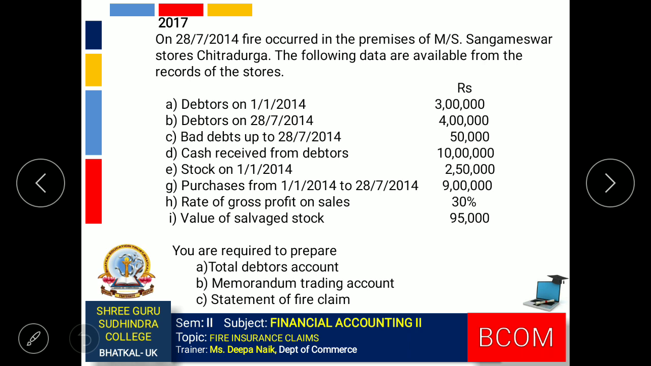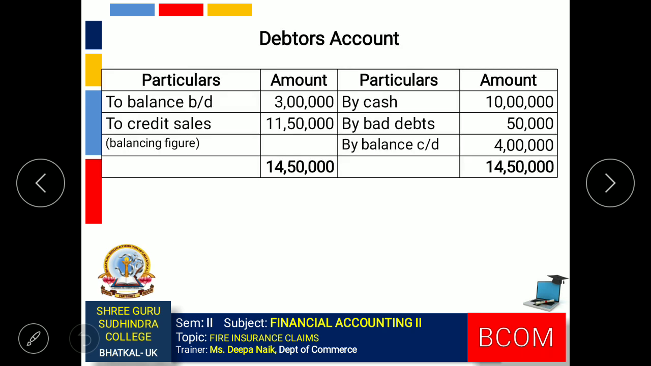Next question, same as the previous one. Sales value is not given, but data related to the debtors account has been provided. So we will have to prepare the debtors account, find the sales value, then prepare the memorandum trading account and then the statement of fire claim. Here we are preparing the debtors account. Opening balance given, credit side cash, bad debts and balance carried down have been given in the question. So when we close the account, we get the amount of credit sales, 11,50,000.